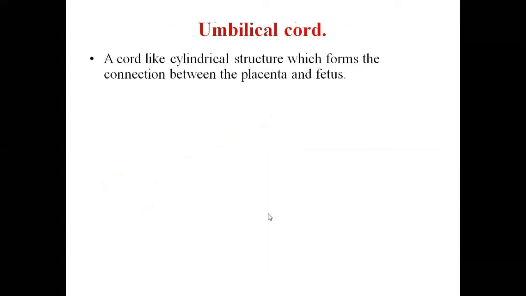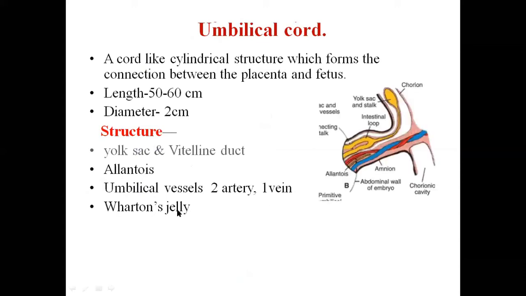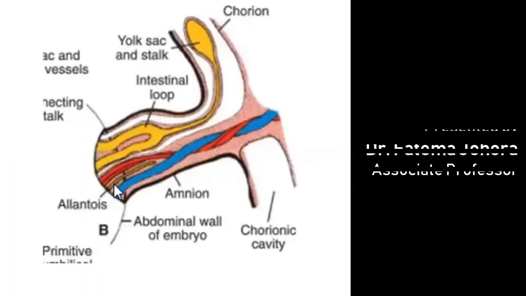The umbilical cord is a cord-like cylindrical structure which forms the connection between the placenta and fetus. Its length is 50 to 60 centimeter, diameter 2 centimeter, and within this cord, 4 structures are present. What are these? Yolk sac, vitelline duct, allantois, umbilical vessels, 2 arteries, 1 vein, and Wharton's jelly. So this is the umbilical cord.